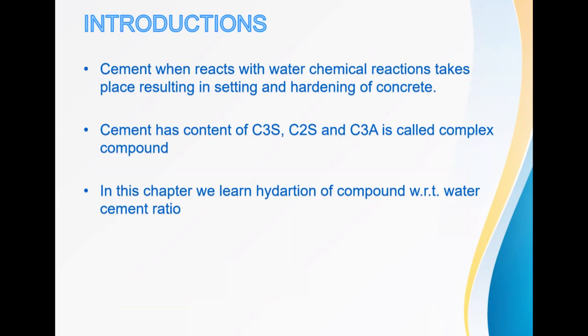or hardening of the concrete. The cement has majorly three contents: C3S, that is tricalcium silicate, C2S, abbreviated as dicalcium silicate, and C3A, that is called tricalcium aluminate. These compounds we call complex compounds. In this chapter, let us learn about the hydration of compounds with respect to the water cement ratios.